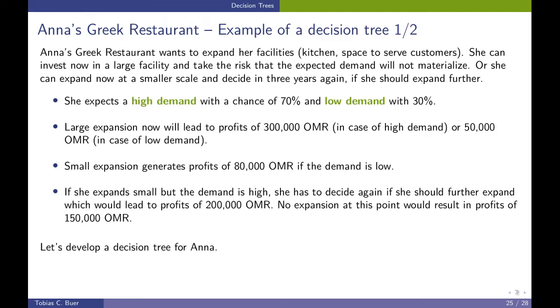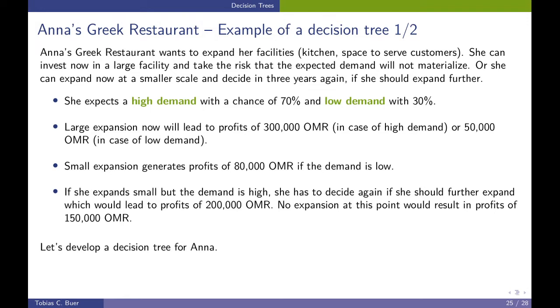Anna is the owner of a Greek restaurant and she wants to expand her facilities. The facilities of a restaurant are, for example, the size of the kitchen, the equipment used in the kitchen, and of course the space to serve the customers. And she has two options.